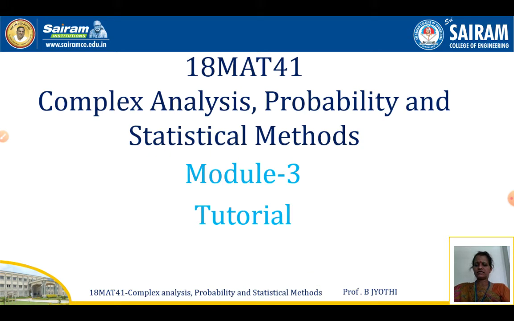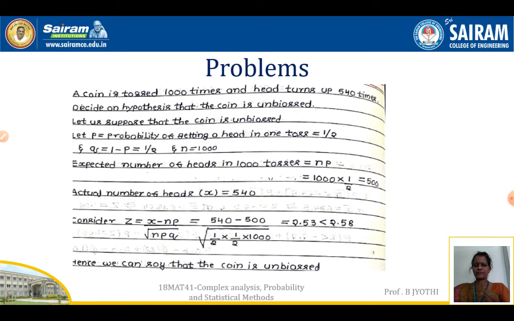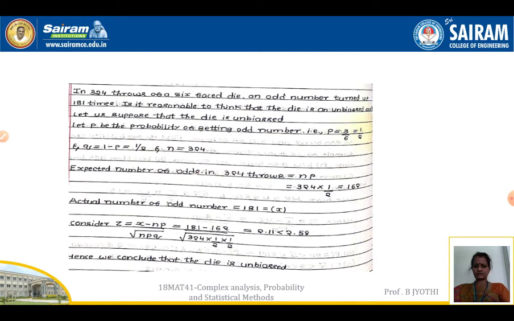So we can say that the coin is unbiased because the calculated value is lesser than the tabular value. It is fixed as 2.58, that I have given in the first slide in the beginning. So it is lesser than this, therefore it is an unbiased one. The hypothesis is accepted.